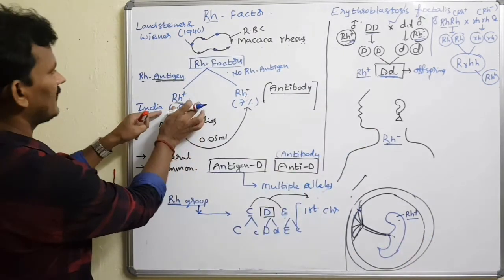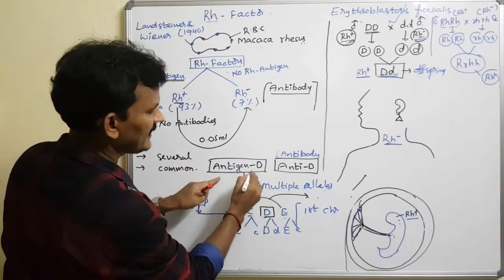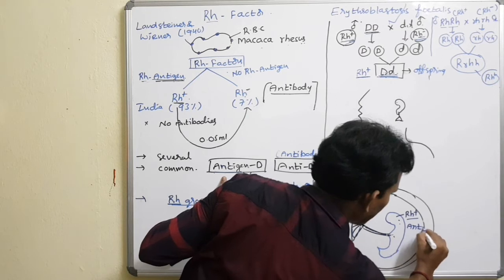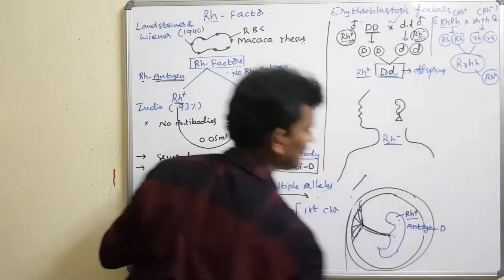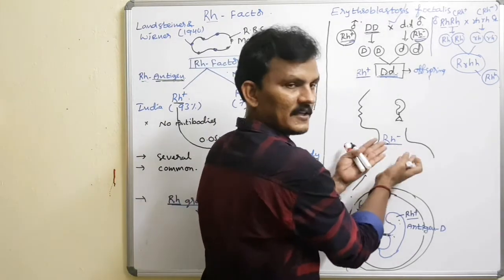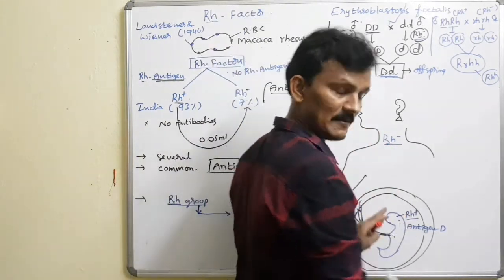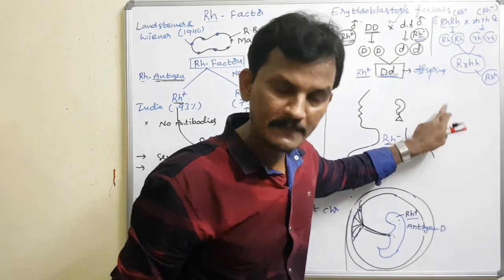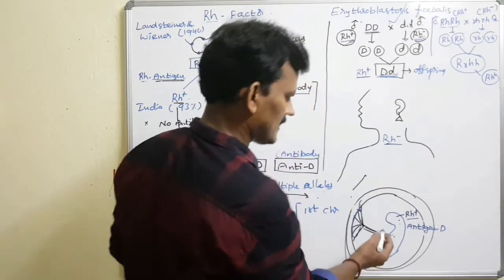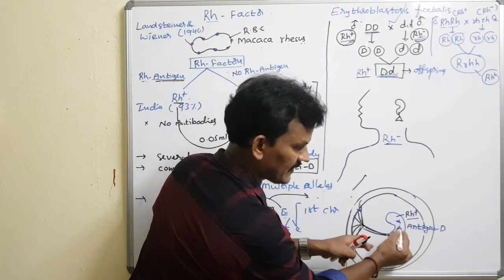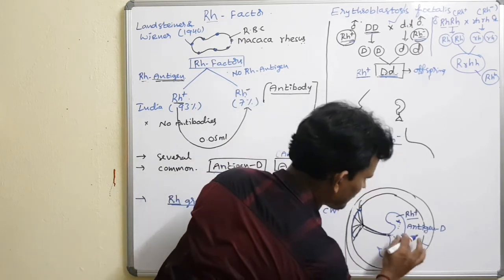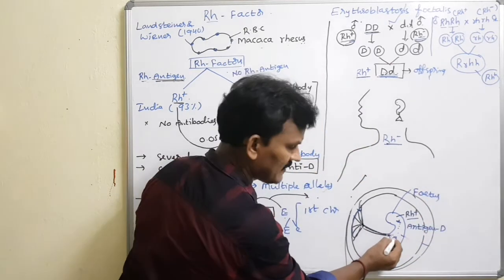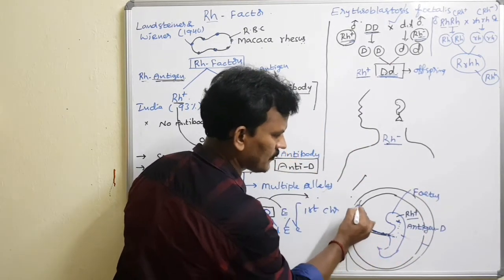Rh positive persons have what? Antigen. What do we call the antigen? Antigen D. What about the mother? The mother has no antigen D. But in some cases, during the delivery as well as during the pregnancy, even with some bleeding, some amount of RBC from the Rh positive fetus, let me write this, fetus, is allowed into the uterus of the mother.